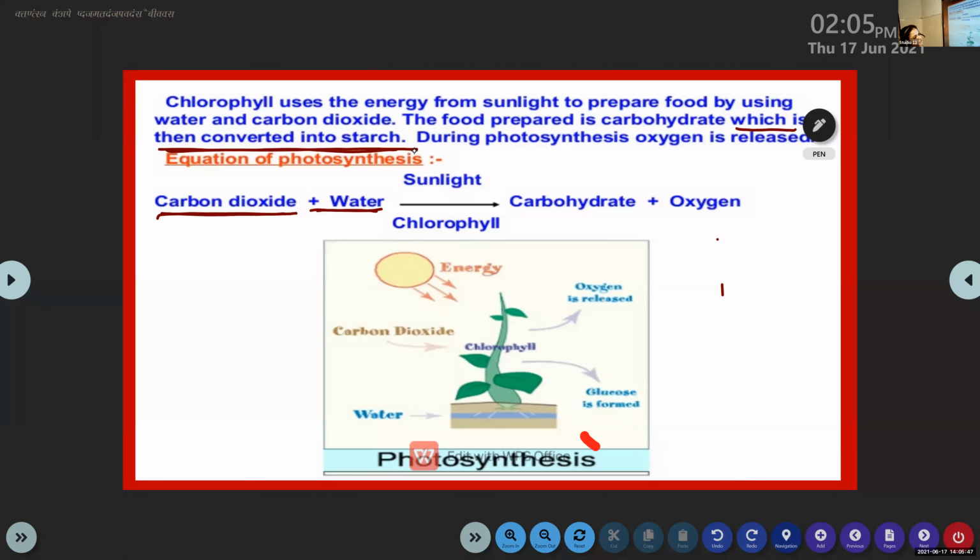So in a leaf, the food is stored in the form of starch, not in the form of carbohydrate. The product of photosynthesis is carbohydrate, but it is stored in the form of starch.